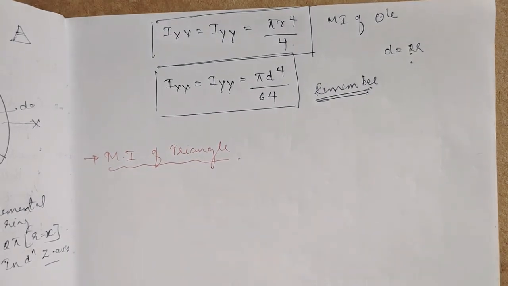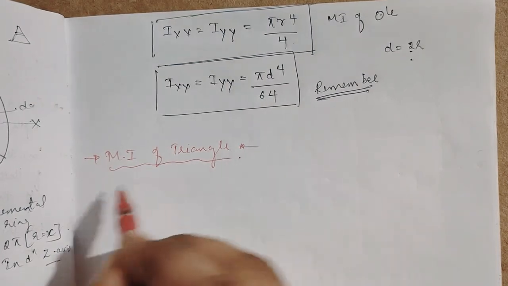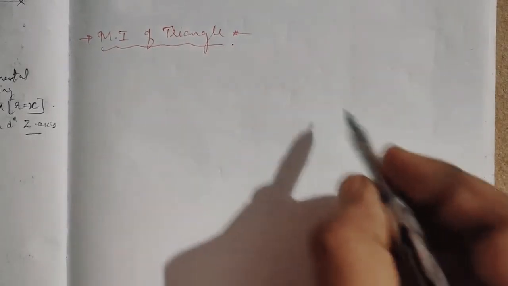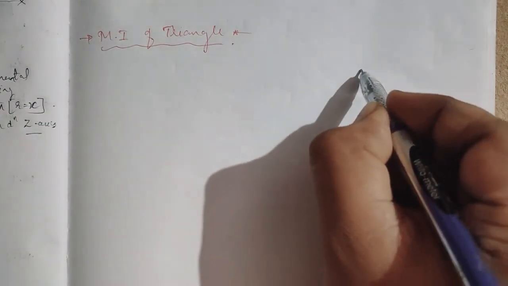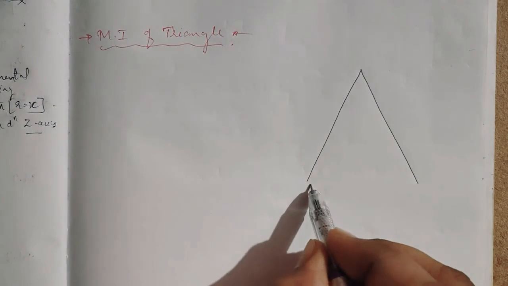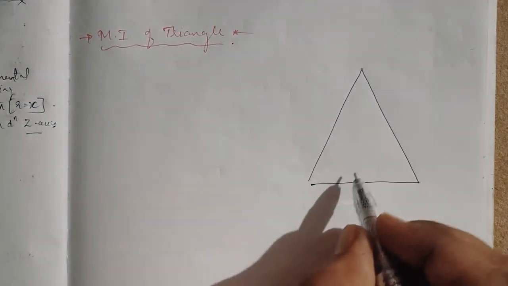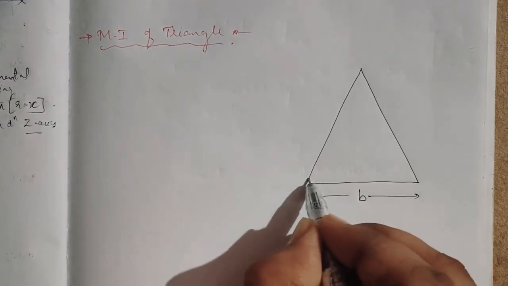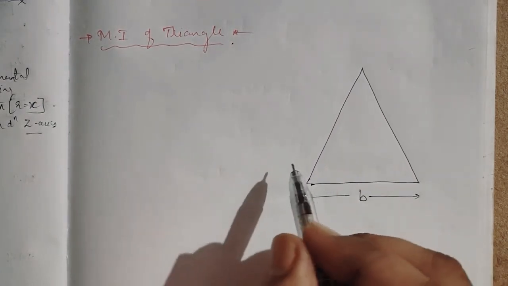MI of triangle we will do one by one now. So I'll take a simple triangle with a base B. Consider a triangle with a base B. Okay, you have to write it down.